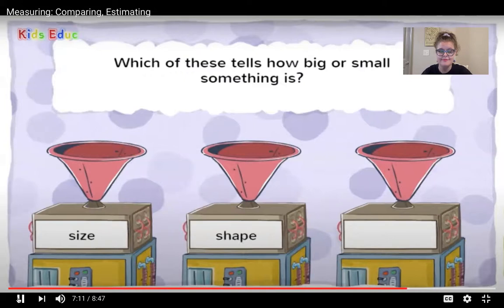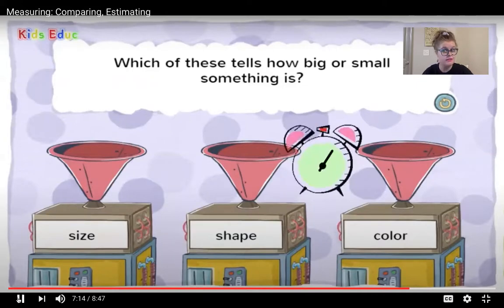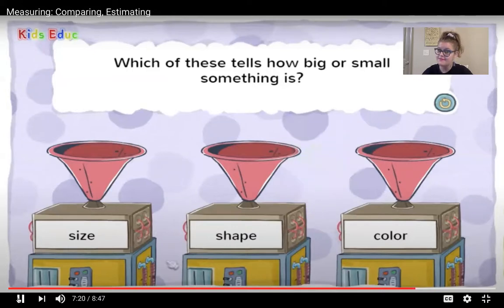Which of these tells how big or small something is? Size, shape, or color? Size. You got it! Size means how big or small something is.